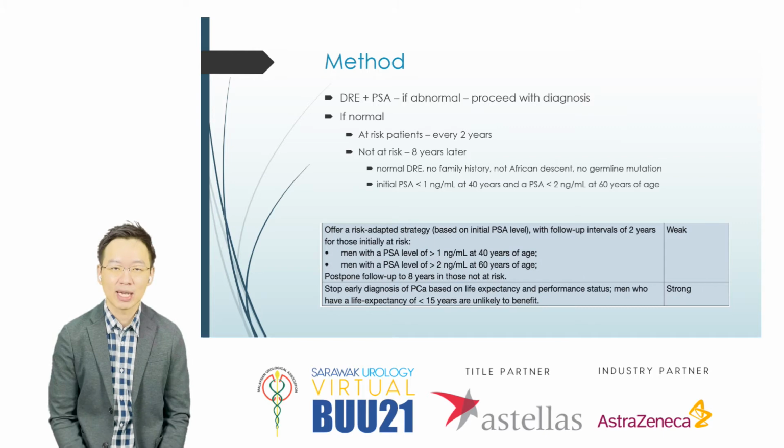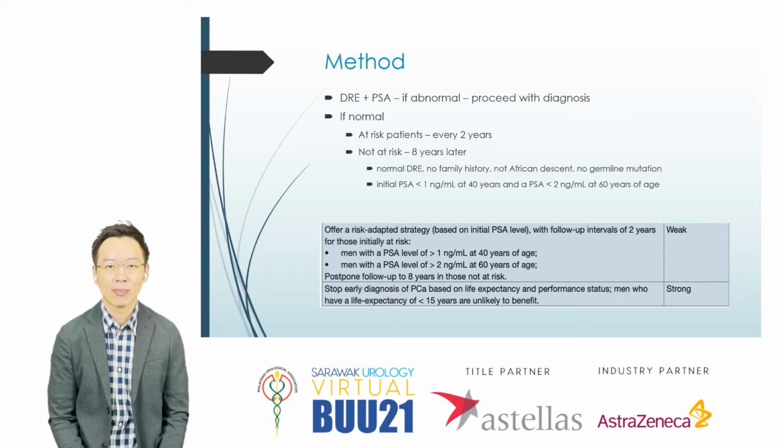So how do we do this PSA screening? Mainly it's through digital rectal examination and PSA. If it's abnormal, then we proceed with diagnostic work-up. If it's normal, then for at-risk patients, we can screen every 2 years. Those who are not at risk, we can screen up to 8 years later. So who are these not at risk?